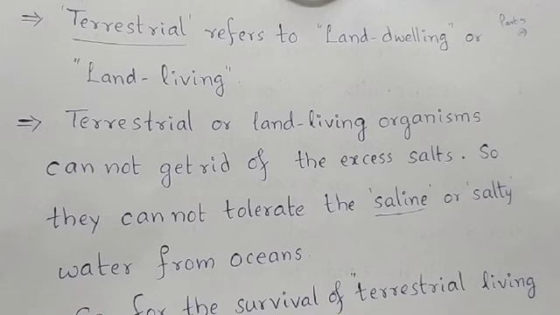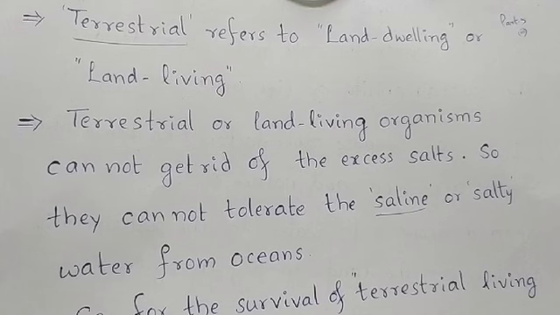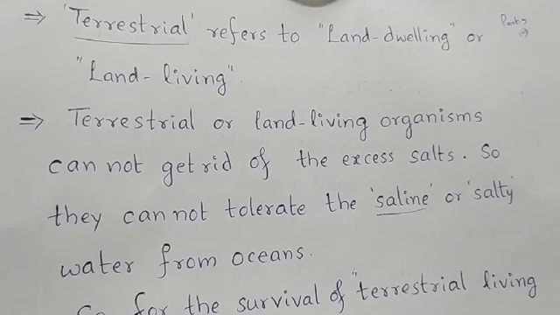If plants or animals that live on the land take the saline water into their body, then the excess salts cannot be gotten rid of from the body of the organisms. And they cause exosmosis, and the cells will be getting dehydrated, and the cells will die first, then totally the organism is going to die. If you want, you take a bucket full of salt water and apply it at the base of a plant. The plant will die because it cannot tolerate it.